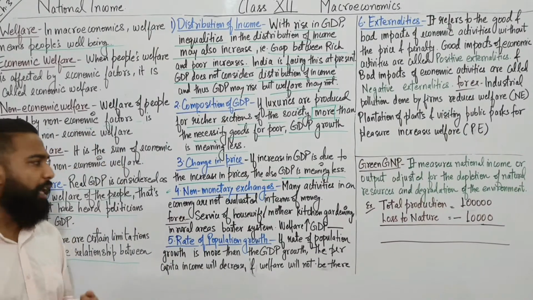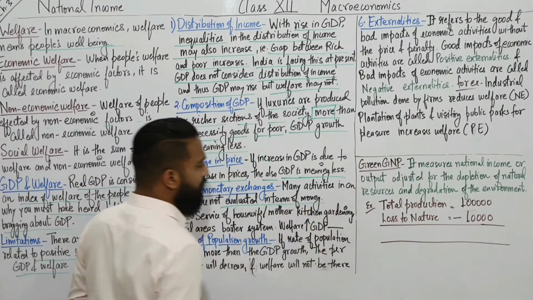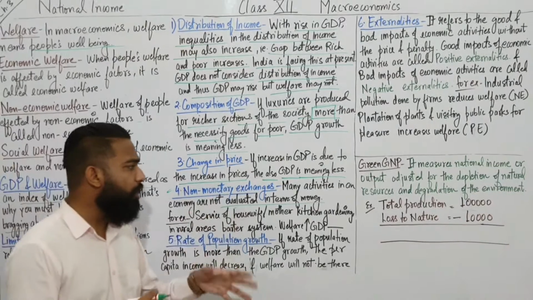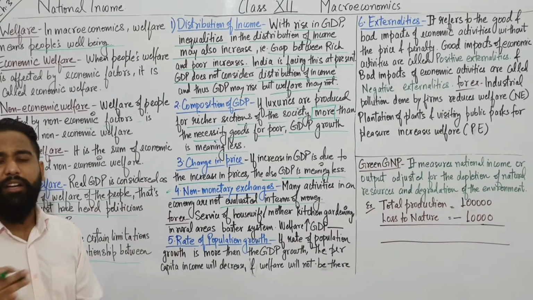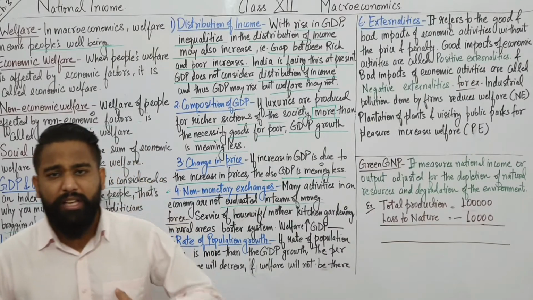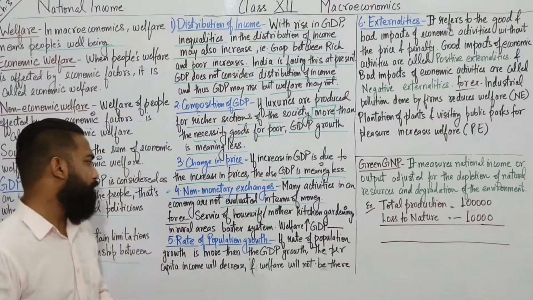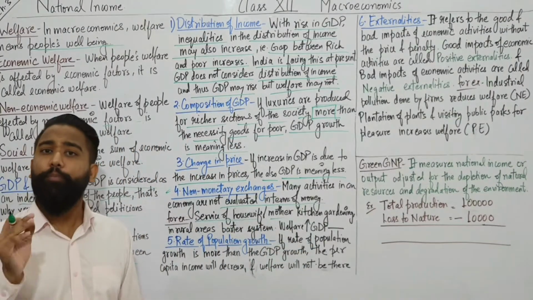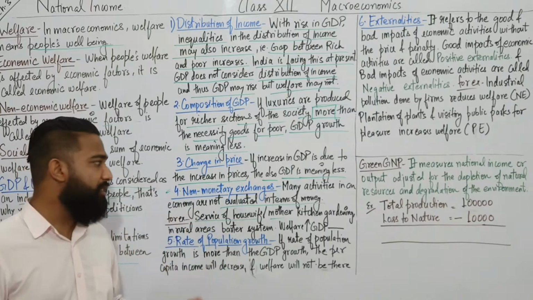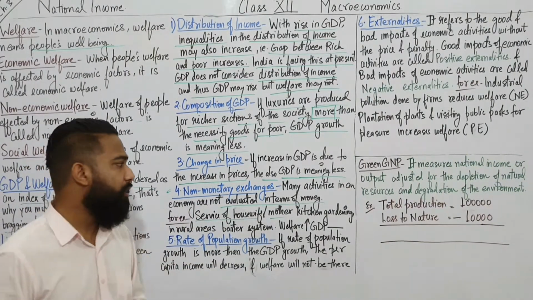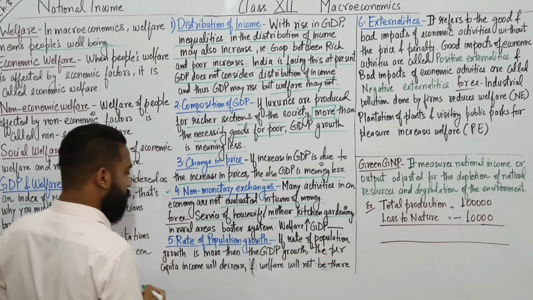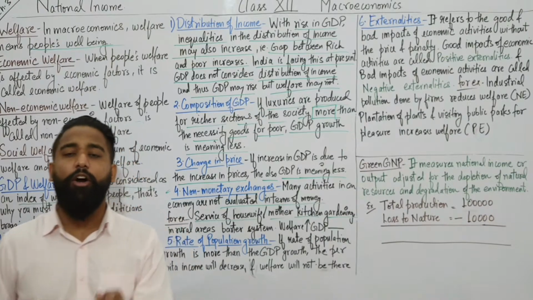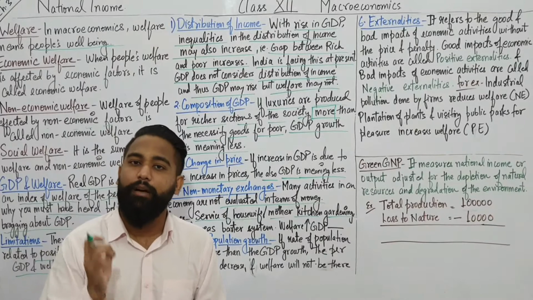Now students, the fourth one, which is non-monetary exchanges. Non-monetary exchanges means all those activities that are not evaluated in terms of money. There are so many activities in your home, in your society, that are not calculated in terms of money. They are done for satisfaction, for our pleasure. For example, services of a housewife or mother. Your mother cooks food for you. Do you pay her? No. She does that because of her love, her affection. The kitchen, gardening, all these things are done for our mental satisfaction, so they are not evaluated in terms of money.